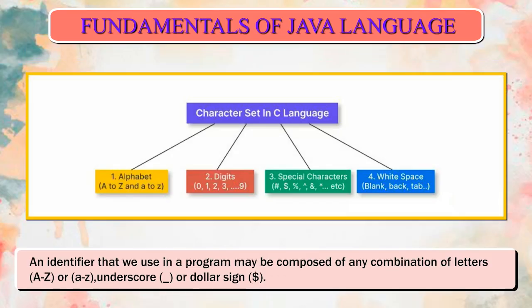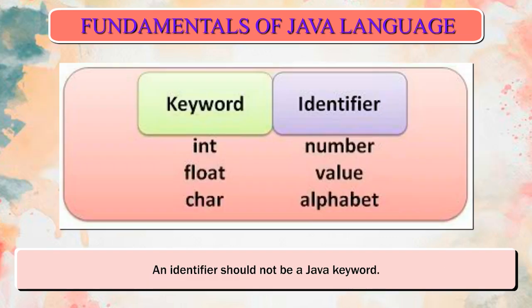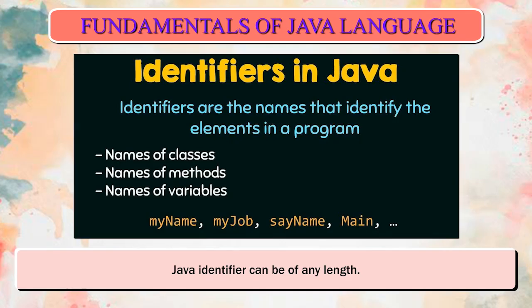An identifier that we use in a program may be composed of any combination of letters, capital A to Z, or small a to z, underscore or $ sign. An identifier should not be a Java keyword. A Java identifier can be of any length.